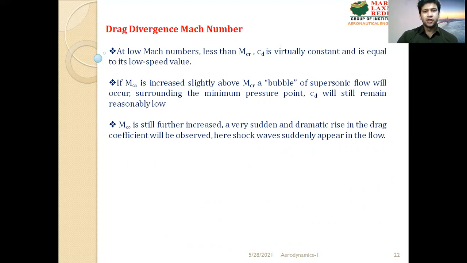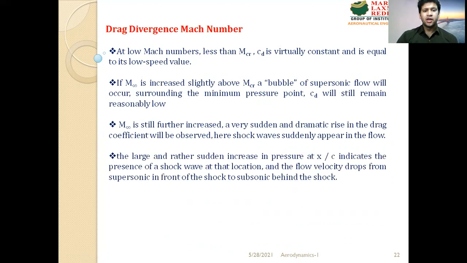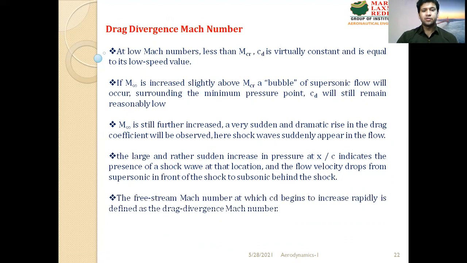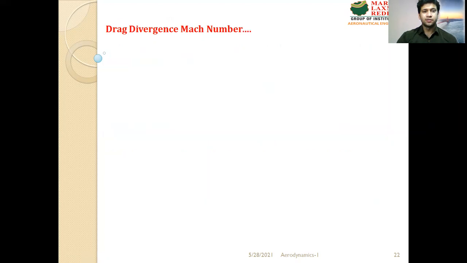Here, shock waves suddenly appear in the flow. The sudden increase in pressure at x by c indicates the presence of a shock wave at that location, and the flow velocity drops from supersonic in front of the shock to subsonic behind the shock. The free stream Mach number at which CD begins to increase rapidly is defined as the drag divergence Mach number.